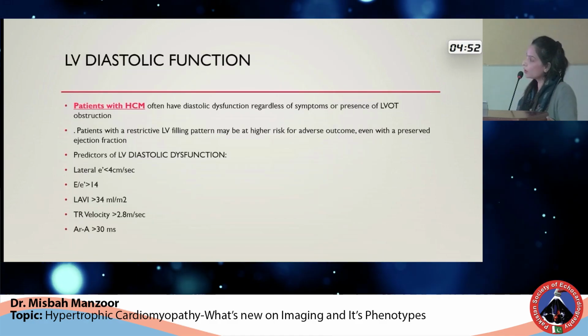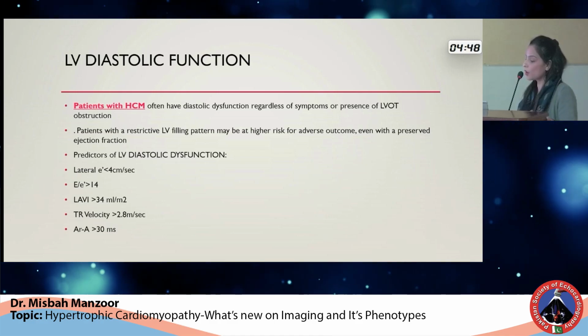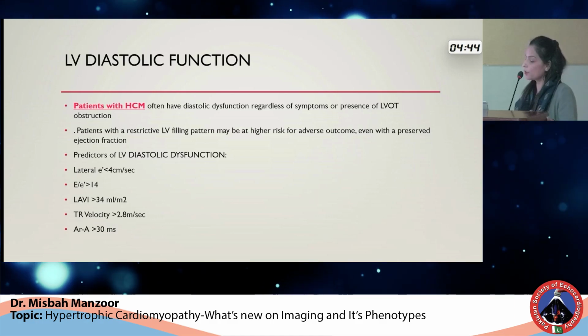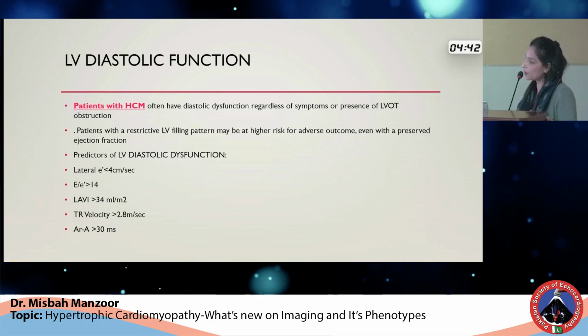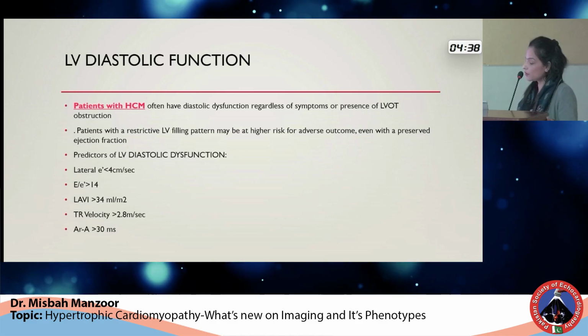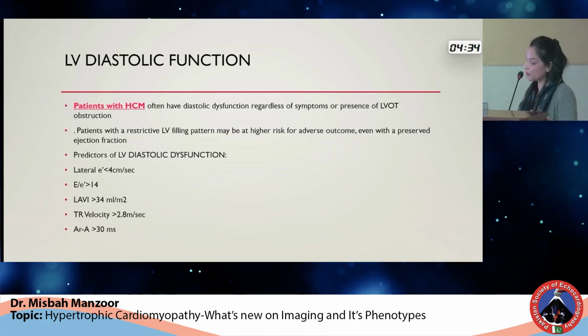LV diastolic dysfunction is very pertinent to measure in patients with HOCM, because regardless of the symptoms and regardless of the systolic dysfunction, patients with HOCM develop diastolic dysfunction in very early stages of the disease. Patients with a restrictive LV filling pattern may be at high risk for adverse outcomes even with a preserved ejection fraction.